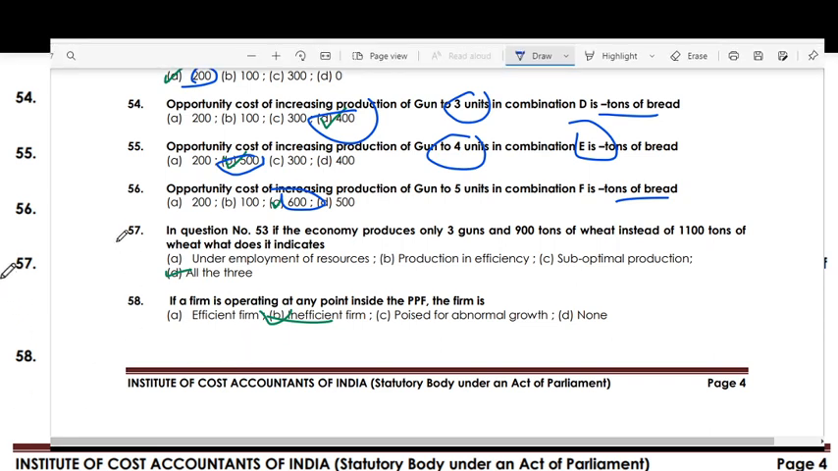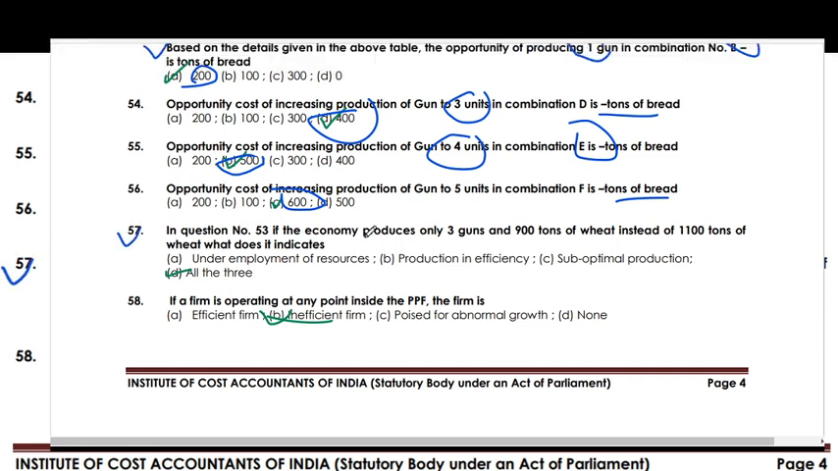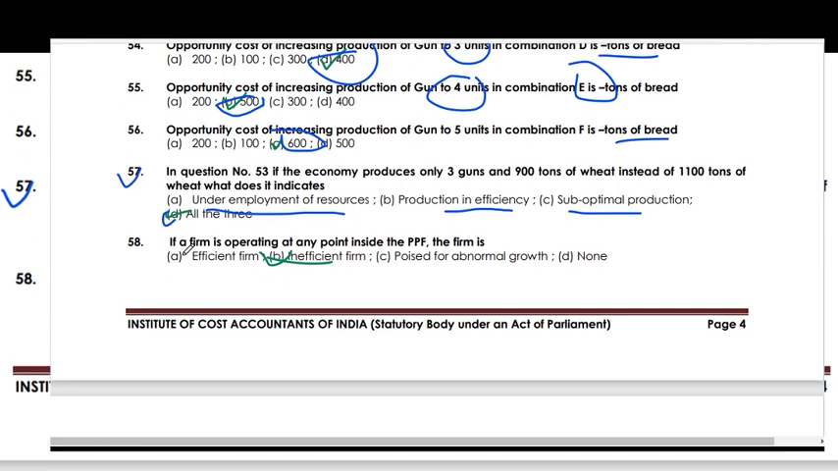Next question is, in question 53, the economy produced only 3 guns and 900 tons of wheat instead of 1100 tons of wheat. What does it indicate? Underemployment of resources, production inefficiency, suboptimal production. All of these is the right answer. If a firm is operating at any point inside the PPF, the firm is inefficient.